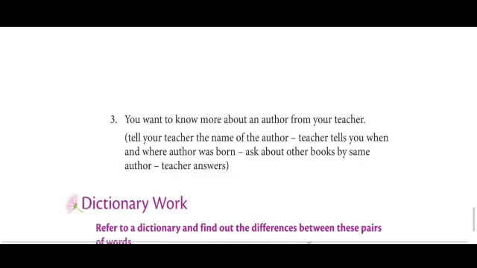Okay. Then third situation, you want to know more about an author from your teacher. Then you have to write the dialogue between teacher and you. After that, you have to practice it with your brother or sister. The clues are given for you. Tell your teacher the name of the author. Teacher tells you when and where author was born. Ask about other books by same author. Teacher answers.